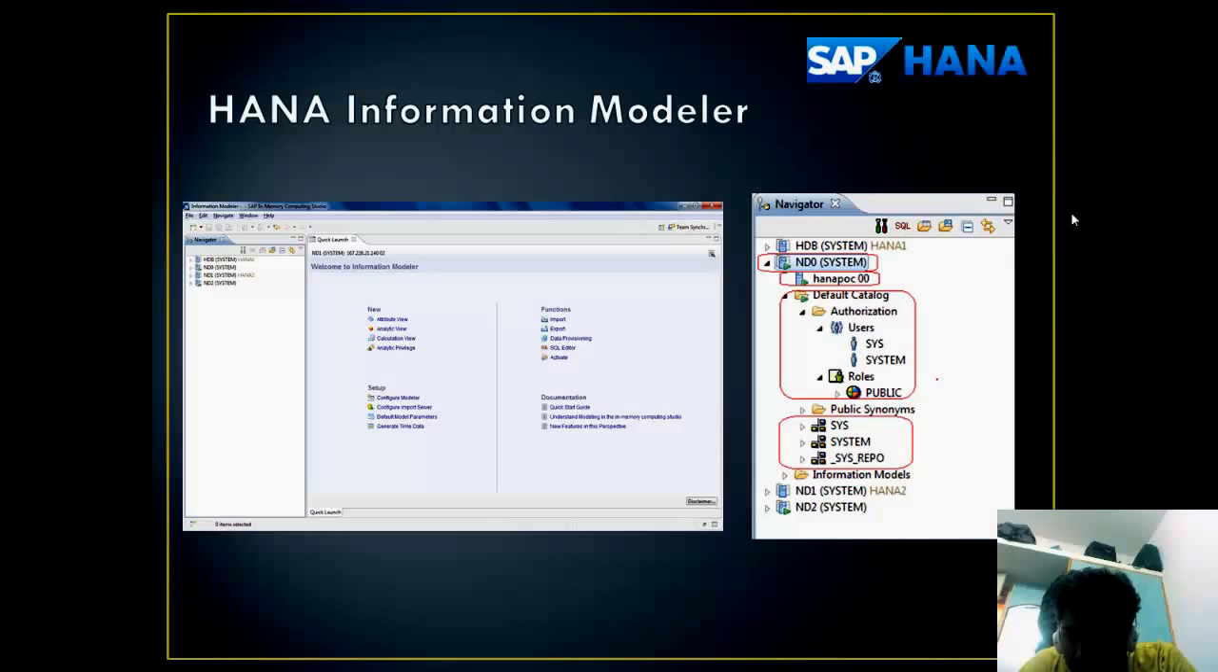In the system ND0, we can see that the system ND0 has a procedure named HANA proc00. It has several other information. It has a folder named default catalog, which contains information about the authorization, the different users, and the roles which are assigned to the different users. The public synonyms is another folder inside this system. The sys and _sys_repo are the default systems which are present in all the systems. The information models for a particular system are inside the information models folder.